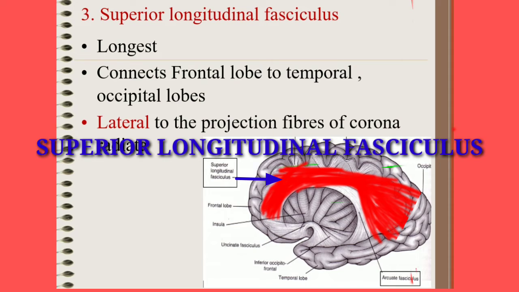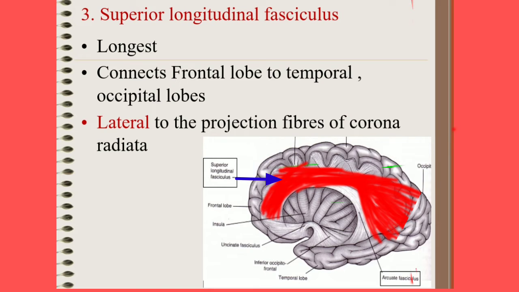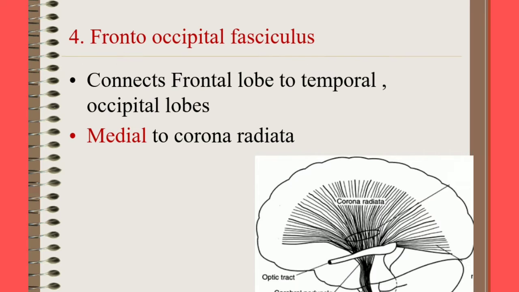The next fiber is superior longitudinal fasciculus. It is the longest of all these fibers. It connects frontal lobe to the temporal and occipital lobes. It lies lateral to the projection fibers of corona radiata.